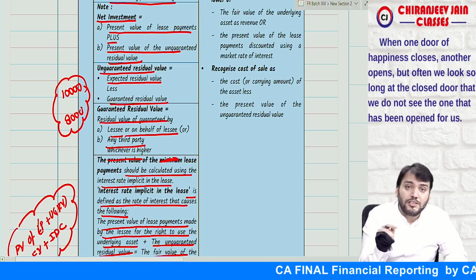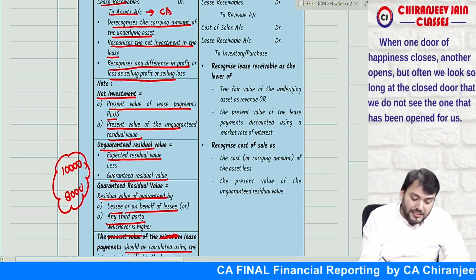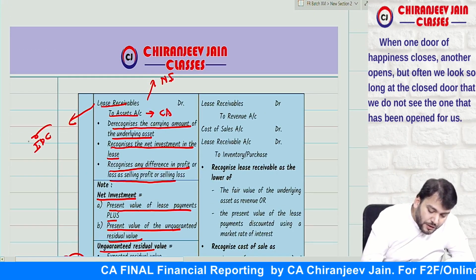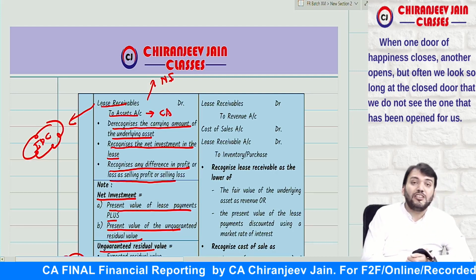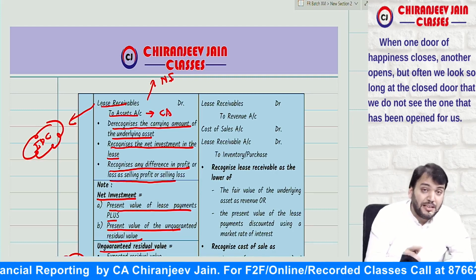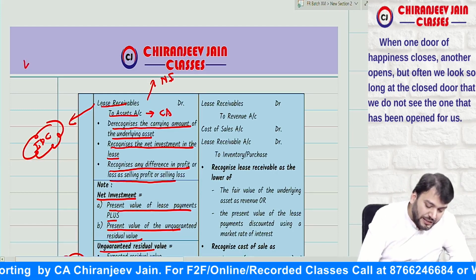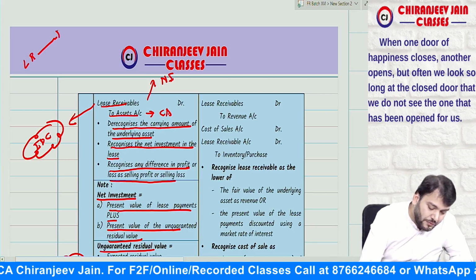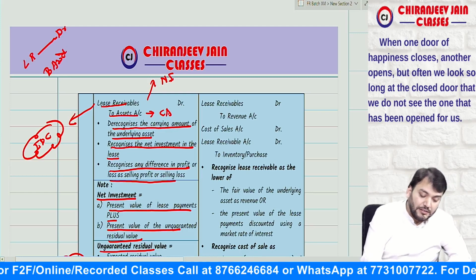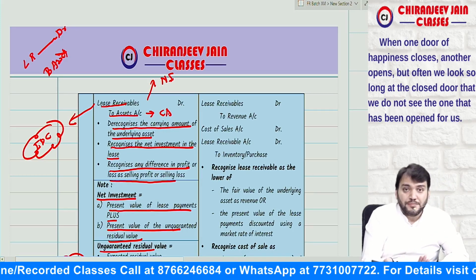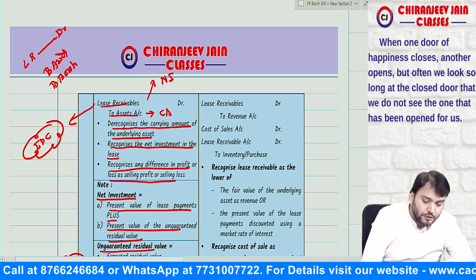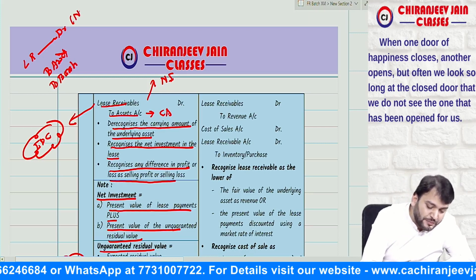Can I say, when we are using interest rate implicit in the lease, automatically we have done the accounting treatment of initial direct cost, and this lease receivable will be inclusive of initial direct cost. Are you getting what I am saying? What journal entry are we doing? If there is an initial direct cost, then the journal entry will be: Lease receivable account debit to asset, and can I say the initial direct cost has been paid? So we'll say to bank, and this will be the net investment.